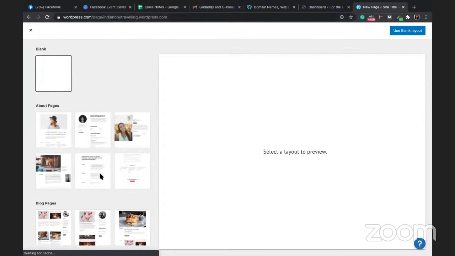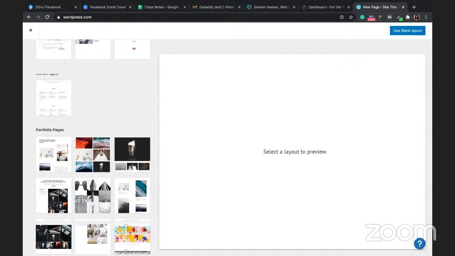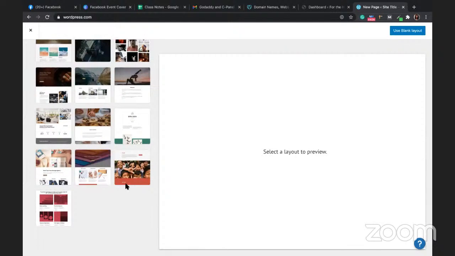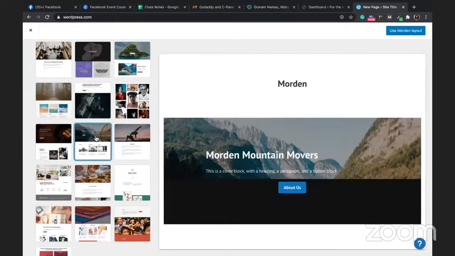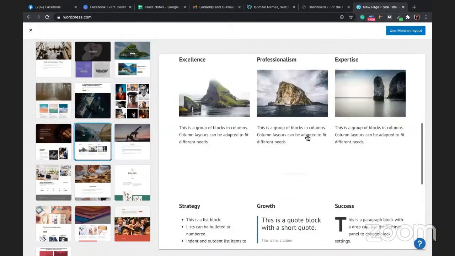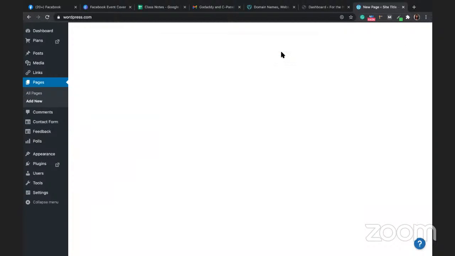Let me just switch off my camera for a while. So you can select any theme from here. I'll just select one of the themes. Wait. I want to select this theme. Okay. And then I will say the technical errors can happen.